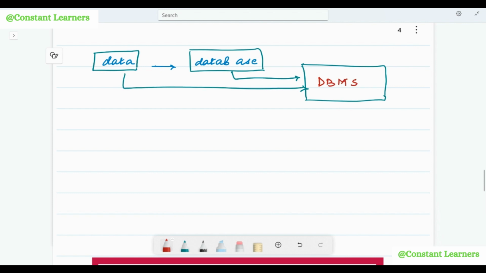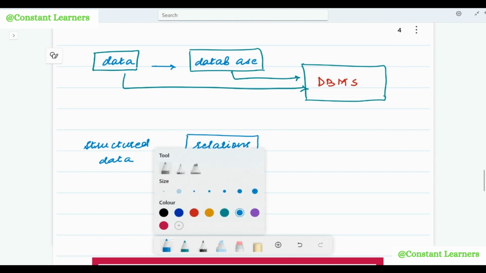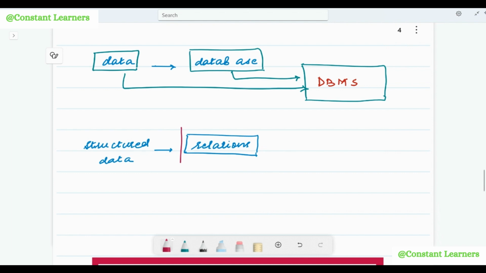But when we talk about structured data, where is it stored? It is stored in the relations. Relations are nothing but the tables, and these tables are then stored inside the database.